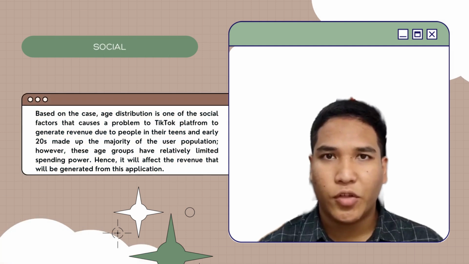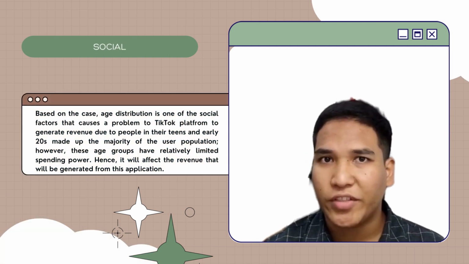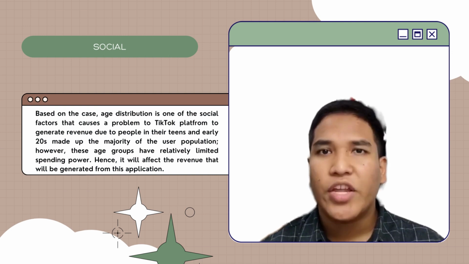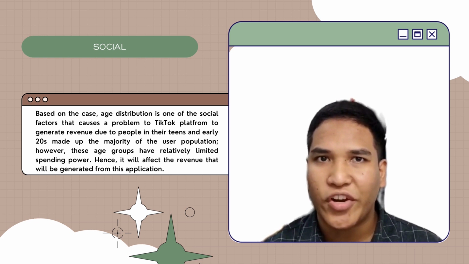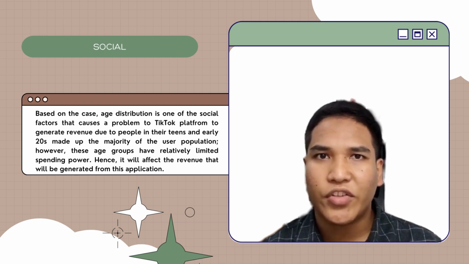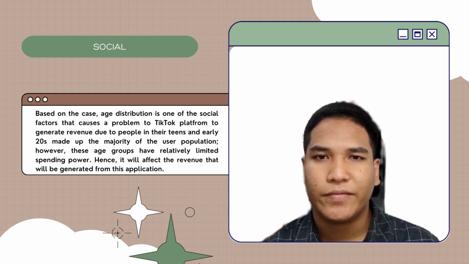The next aspect is social. This aspect of the general environment represents the demographic traits, norms, customs, and values of the organization's target population. This includes demographic trends such as population growth rate, age distribution, wealth distribution, career attitudes, emphasis on safety, health awareness, lifestyle attitudes, and cultural obstacles. These criteria are crucial for marketers when targeting certain customers.